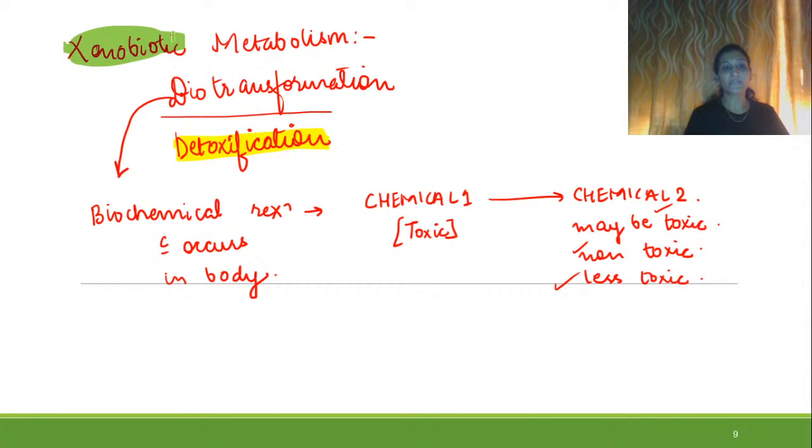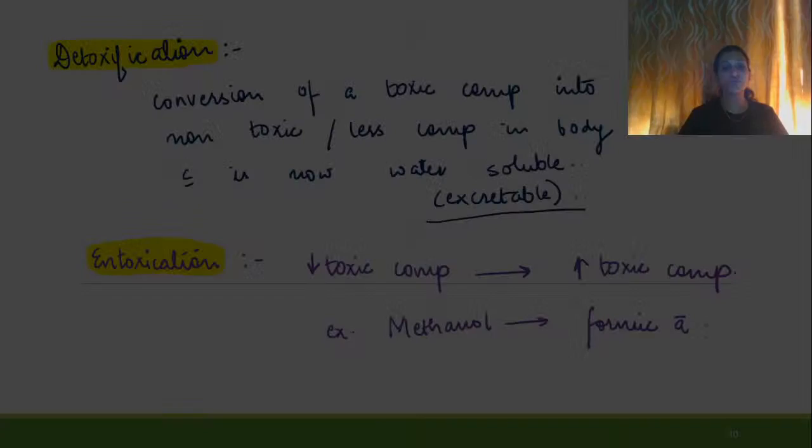It is also called biotransformation and it is also called detoxification. When we talk specifically about biotransformation, it means conversion of one form into another form, and detoxification means conversion into a less toxic form.